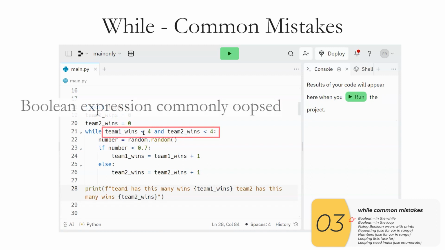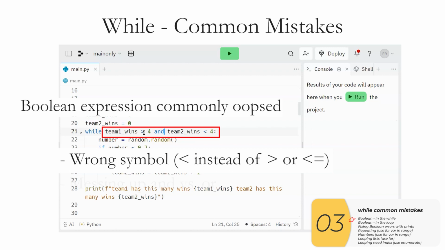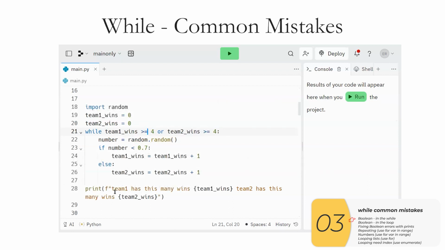What people will mess up on, though, is messing up the Boolean expression. So they'll mess up the sign of the greater than or equal to. So they'll put and instead of or. They'll have trouble with greater than or equal to or just plain greater than. Those kinds of things happen all the time. So all the time, you'll see mistakes in the Boolean expressions.